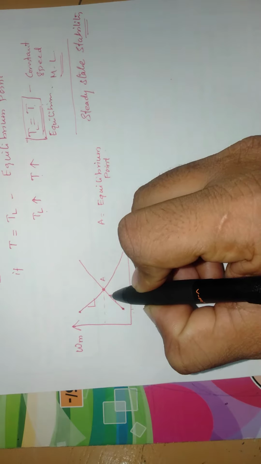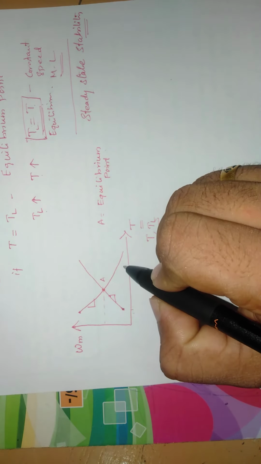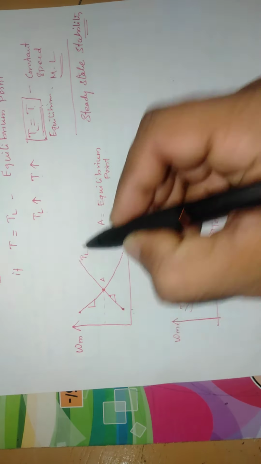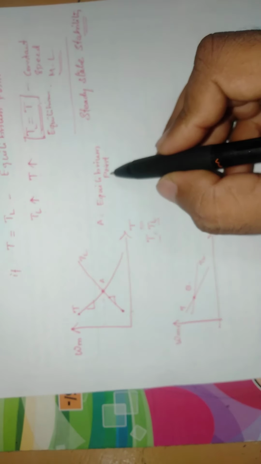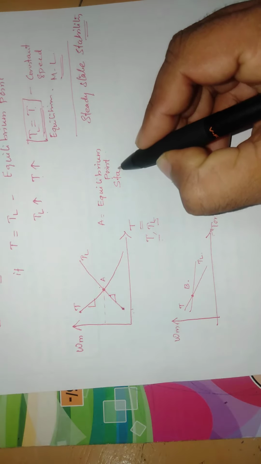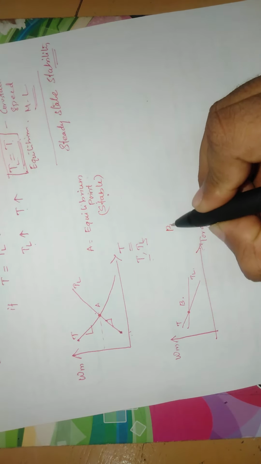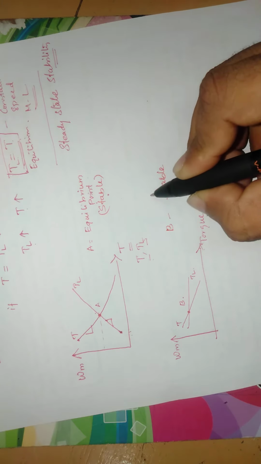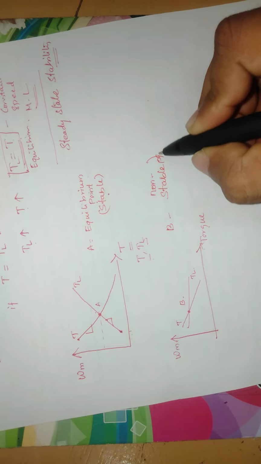If the motor torque decreases at one point, the load torque also decreases equivalently, so both stay equal. So point A is considered an equilibrium point and a stable point. But point B is not a stable one; that is a non-stable point.